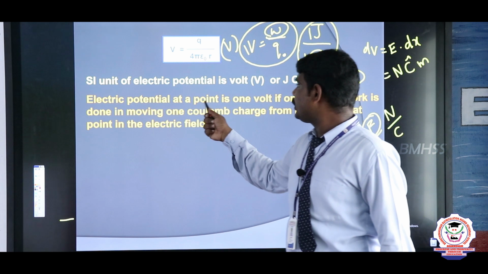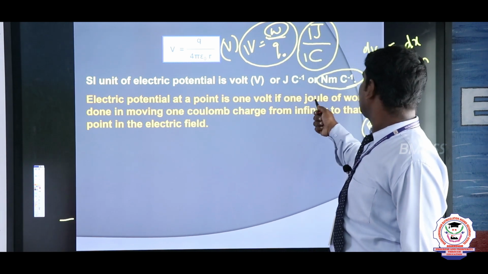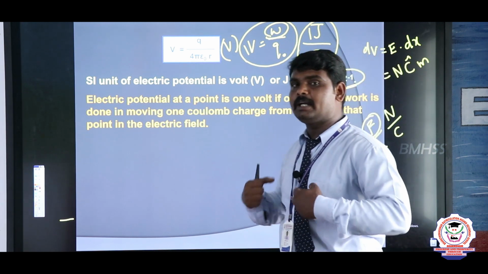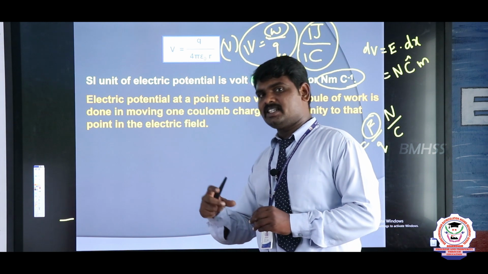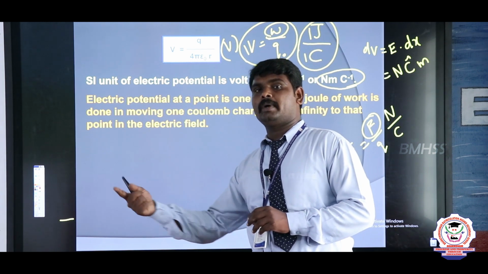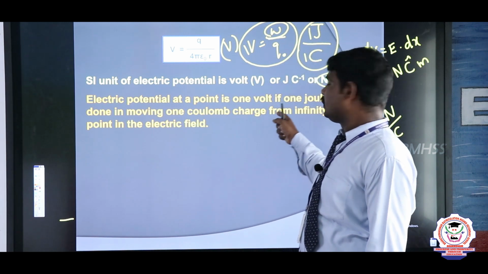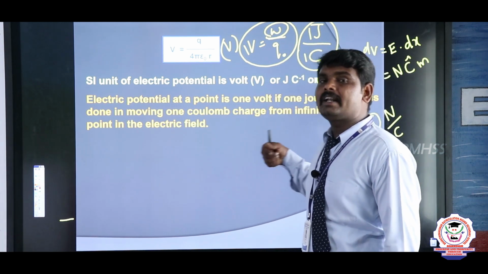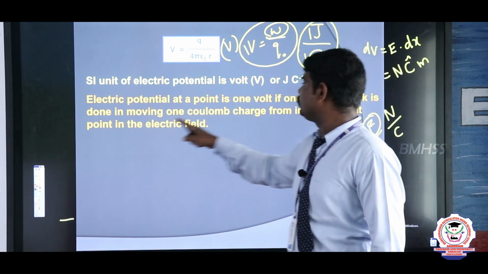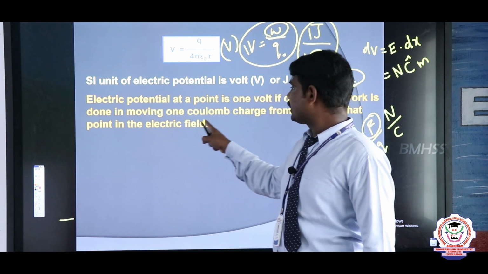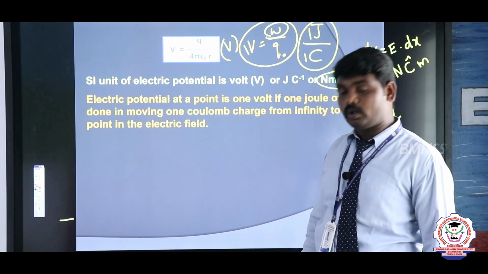So electric potential at a point is 1 volt if 1 joule of work is done moving 1 coulomb of charge against the electric field from infinity to that point. This is called 1 volt.